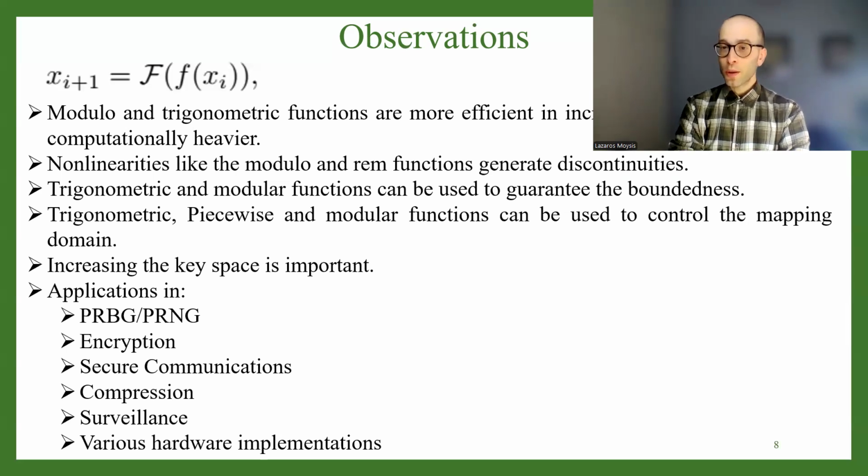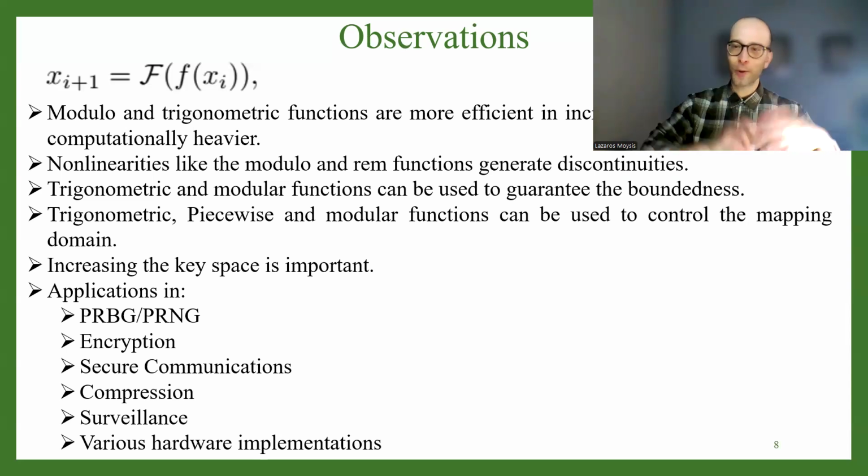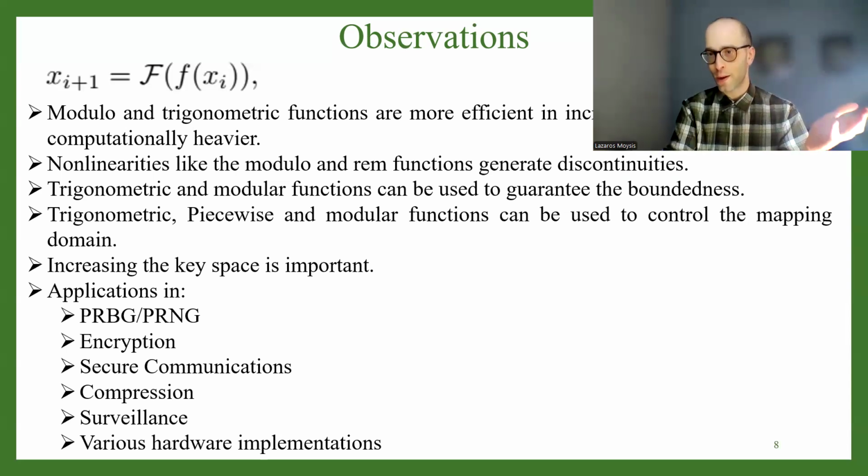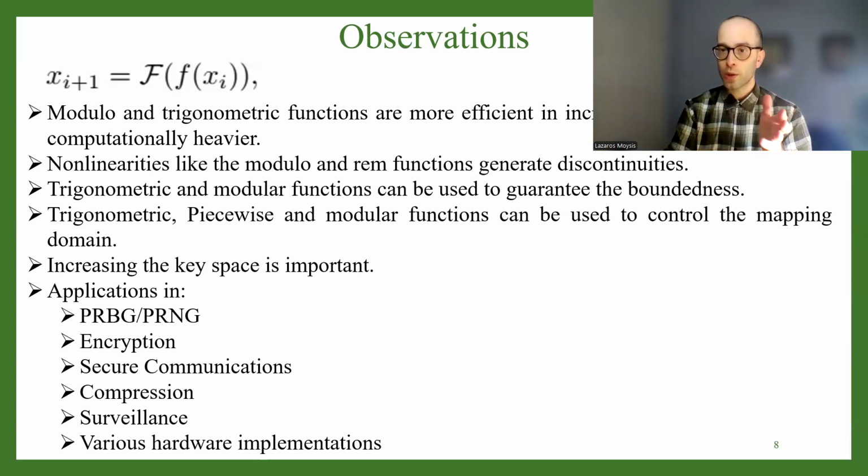We saw that the modular and trigonometric operations are the most common, and indeed they are very efficient in achieving better chaos. When I say better chaos, I mean robust chaos, for example. But of course, modular and trigonometric operations are a bit computationally heavy.